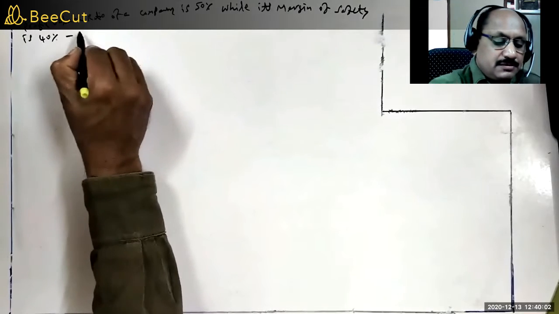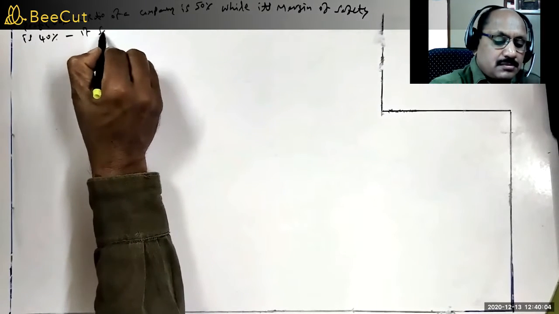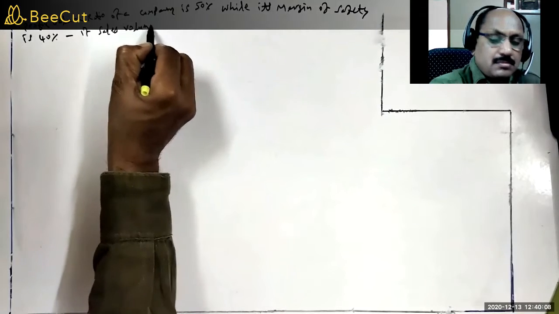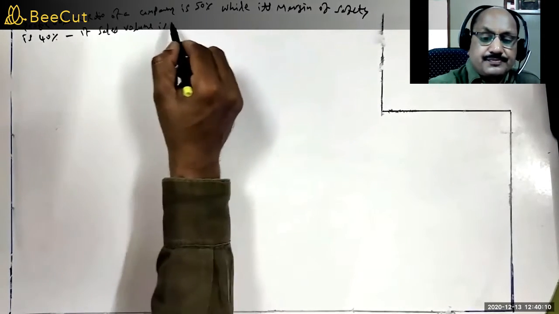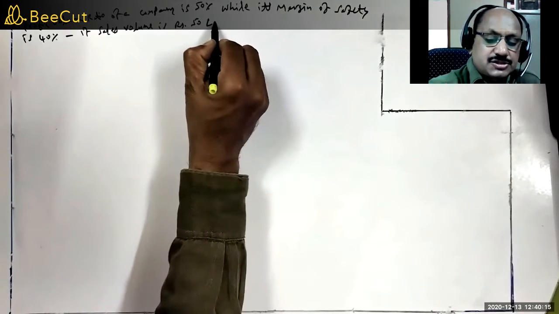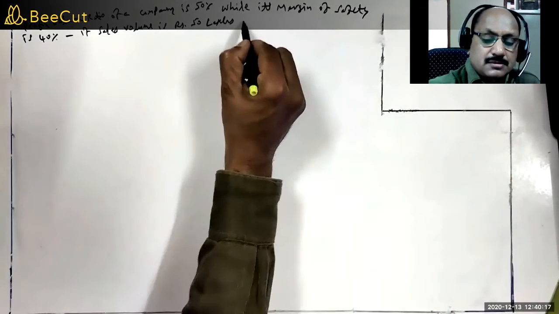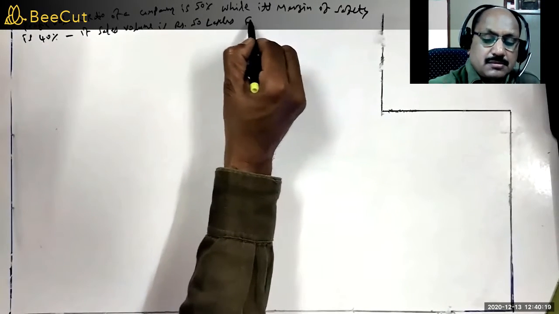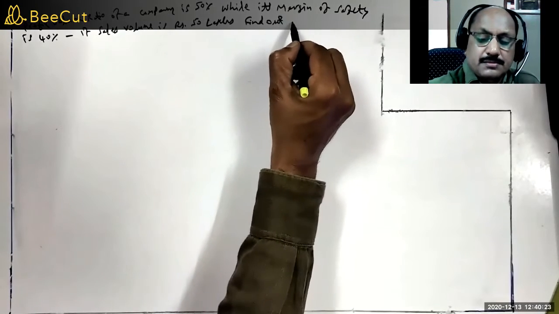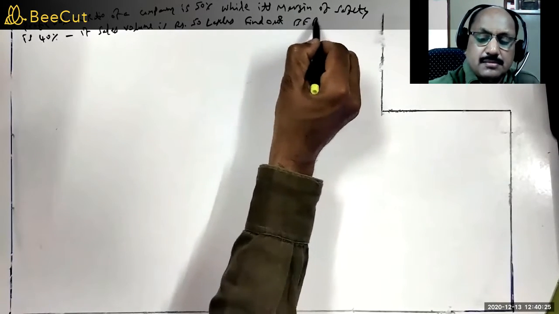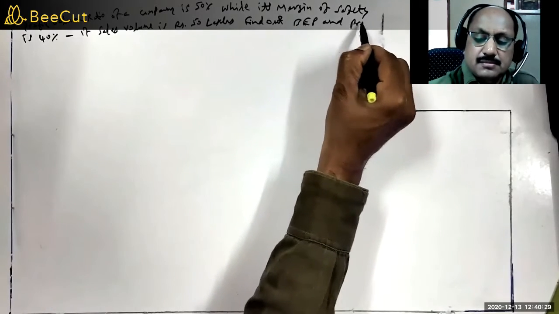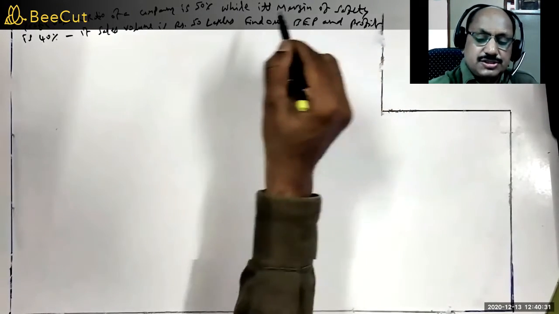If sales volume is rupees 50 lakhs, find out BEP and profit. So this is the problem.